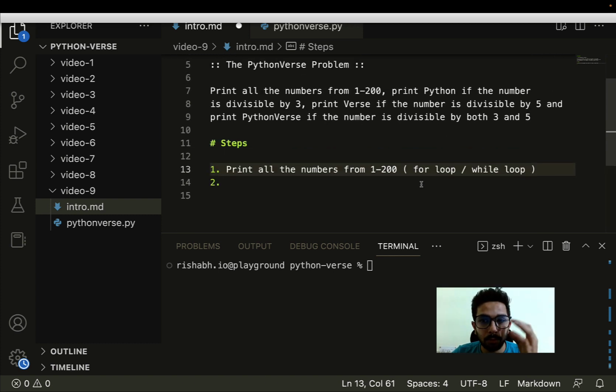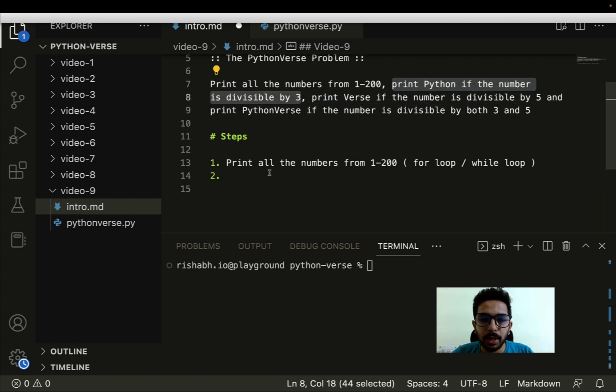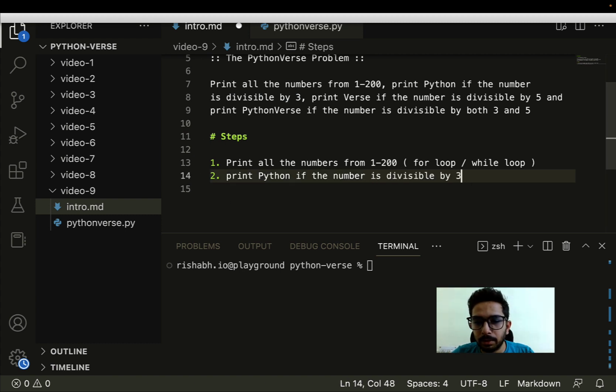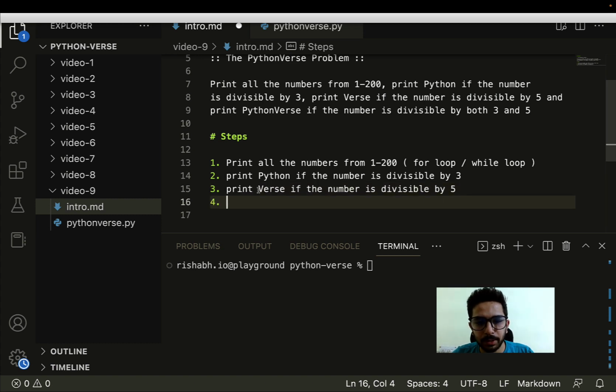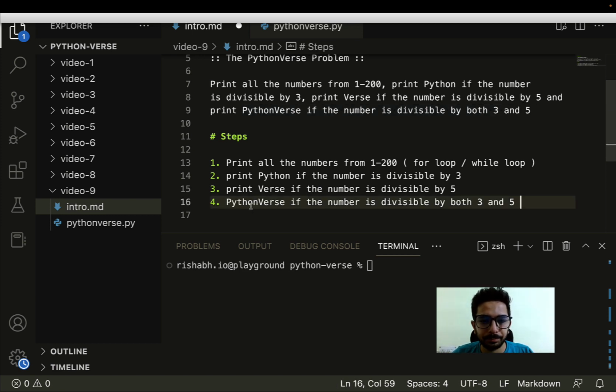Now print Python if the number is divisible by 3, which means that if the number is divisible by 3, you don't have to print the number, but you have to print Python. Then it says print verse if the number is divisible by 5. So if the number is divisible by 5, we don't have to print the number, we have to print verse. And print Python verse if the number is divisible by both 3 and 5.